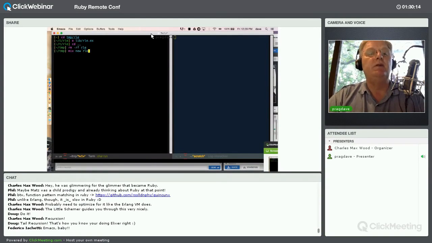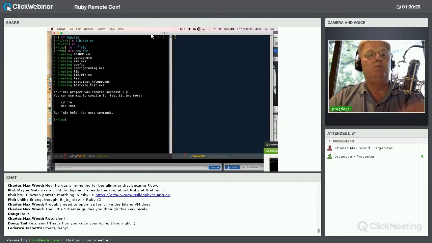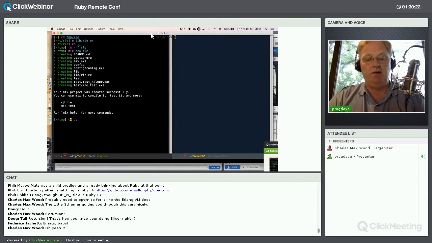So I'm going to say mix new RLE, that's run-length encode, and that's going to construct a project for me called RLE. So if I go down into RLE, now if you have a look, I have a README, a config, a lib, there's my equivalent of my rake file, my mix.exs file, and a test directory.